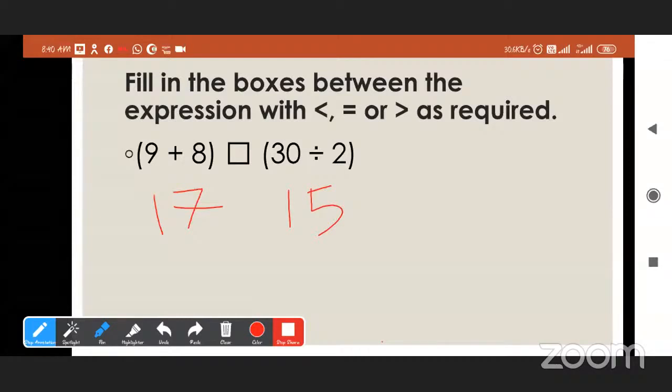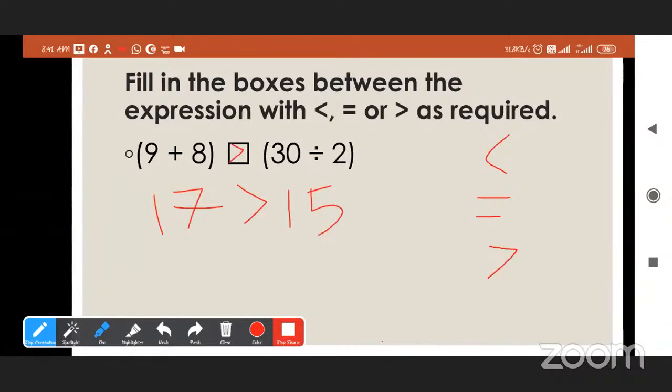Bigger, which means greater. For greater we use which sign? Greater than sign. So we can write 17 is greater than 15, so we will write the greater than sign here.